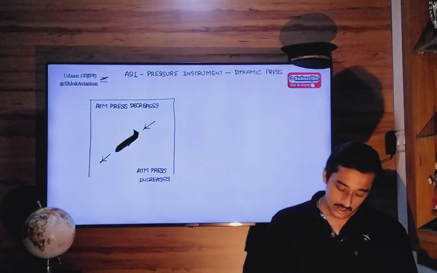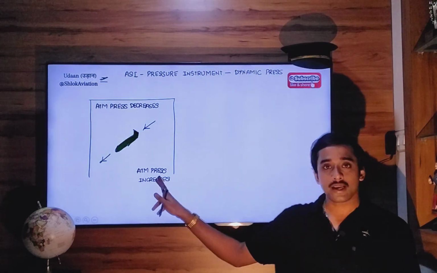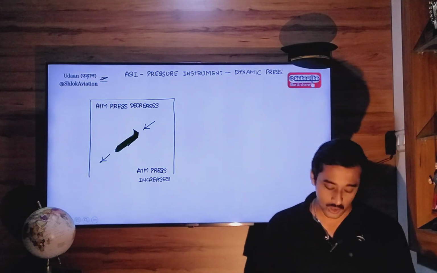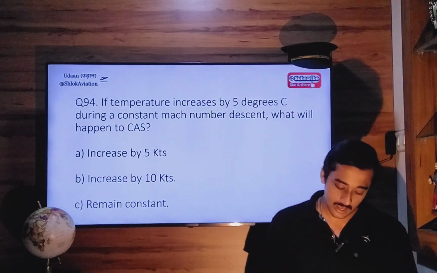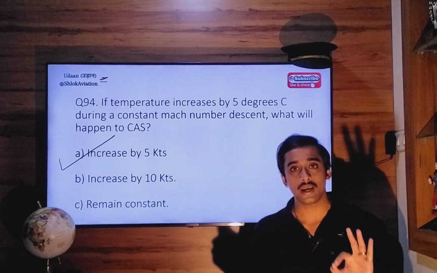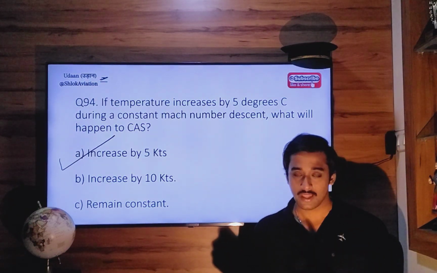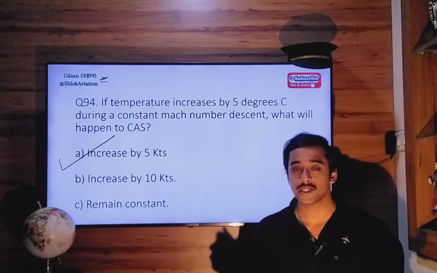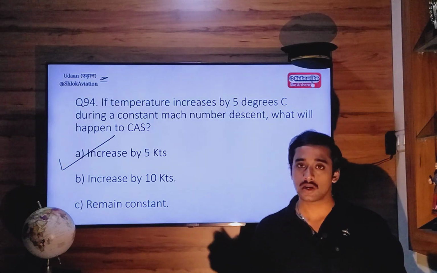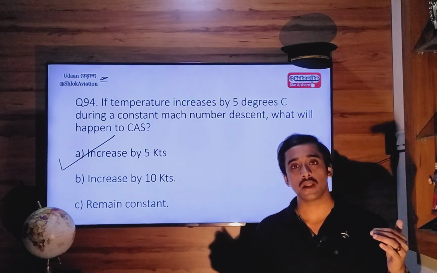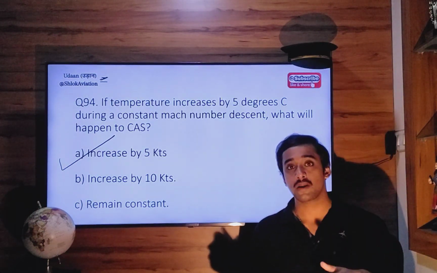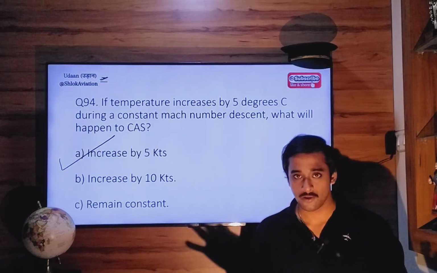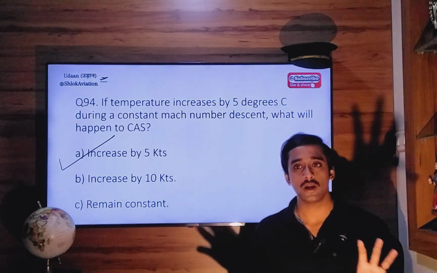So when you come down, atmospheric pressure increases, as a result of which dynamic pressure registered will increase and calibrated airspeed will automatically increase. So option A. Now remember, your calibrated airspeed is only dependent on atmospheric pressure. It's not dependent on temperature. True airspeed is dependent on temperature, and local speed of sound is dependent on it. But calibrated airspeed is not dependent on temperature. Whether the temperature increases or decreases as you come down doesn't matter. That is only given here for confusion. Remember: calibrated airspeed, atmospheric pressure.